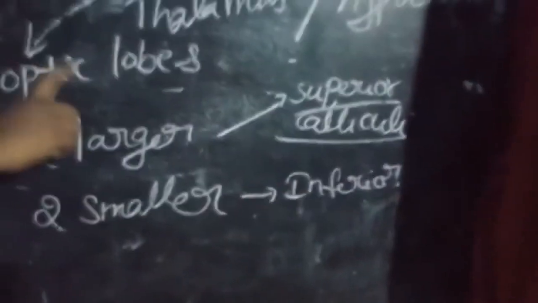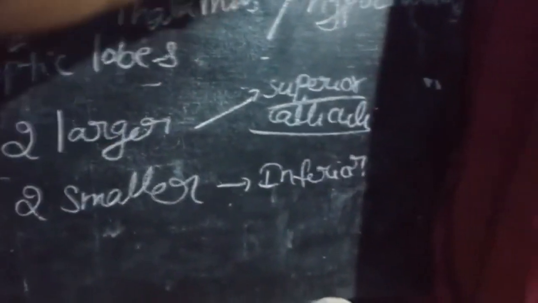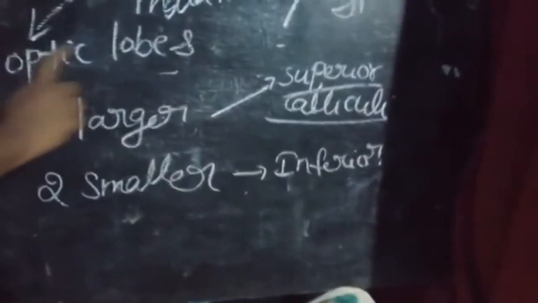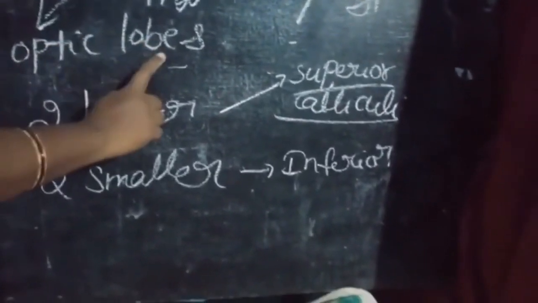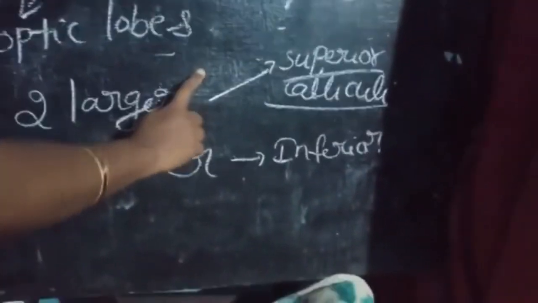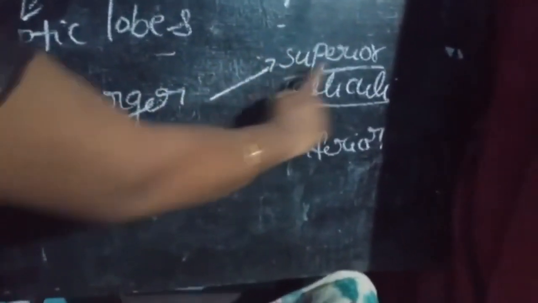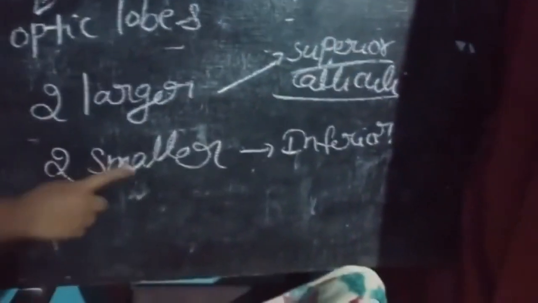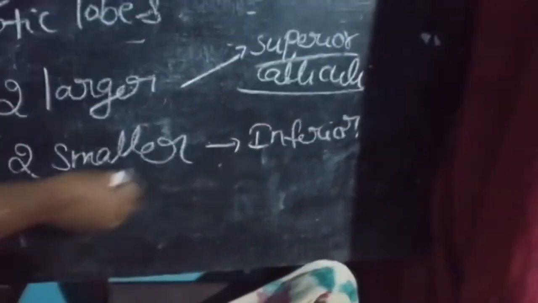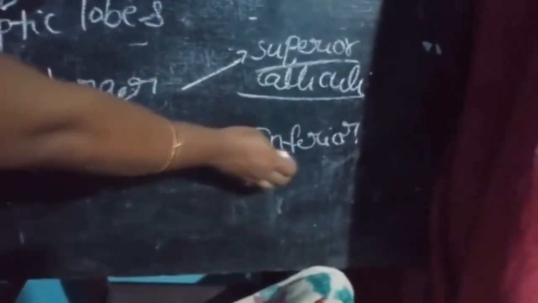The four optic lobes are the major parts of the midbrain.